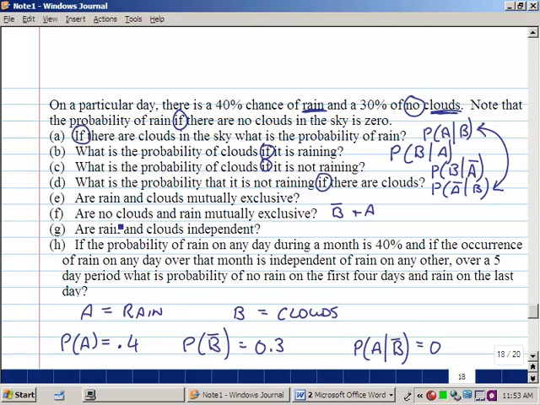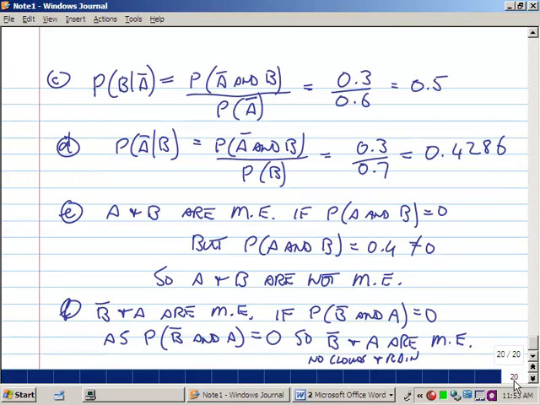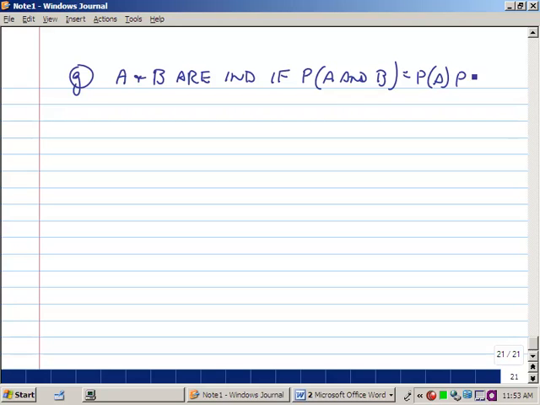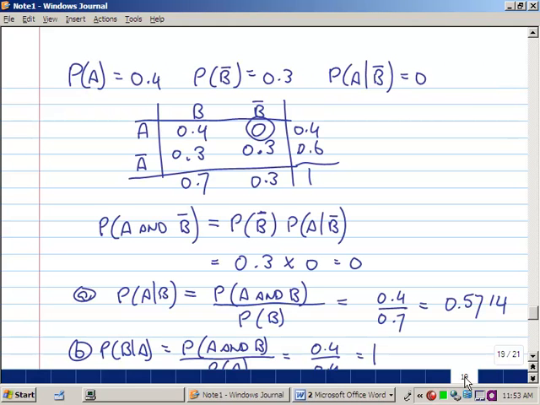Alright, G, are rain and clouds independent, A and B? A and B are independent if the probability of A and B is equal to the probability of A times the probability of B. Since we have a 0 in that table, that's not going to happen. The probability of A and B is 0.4.